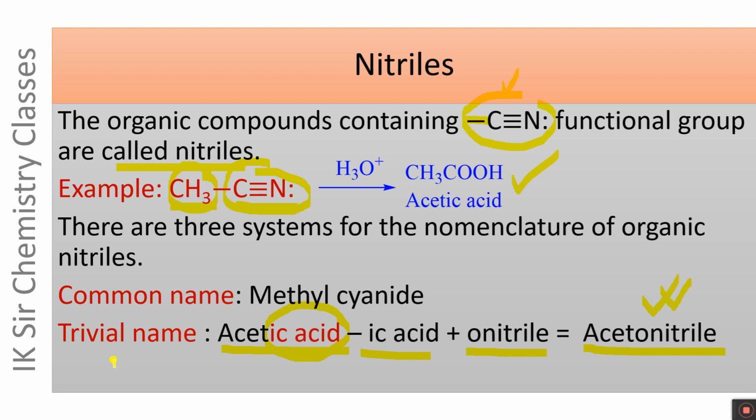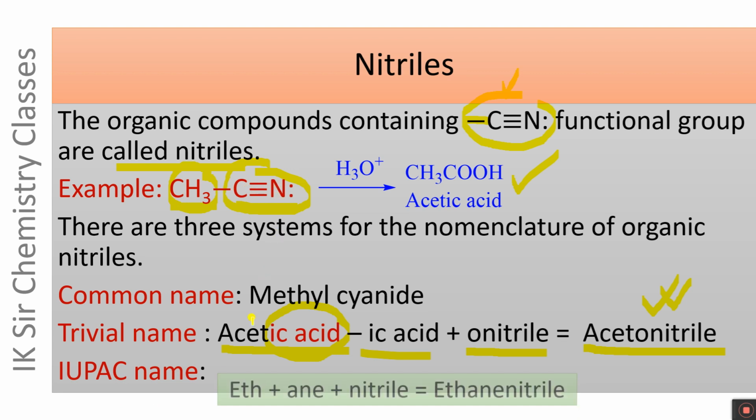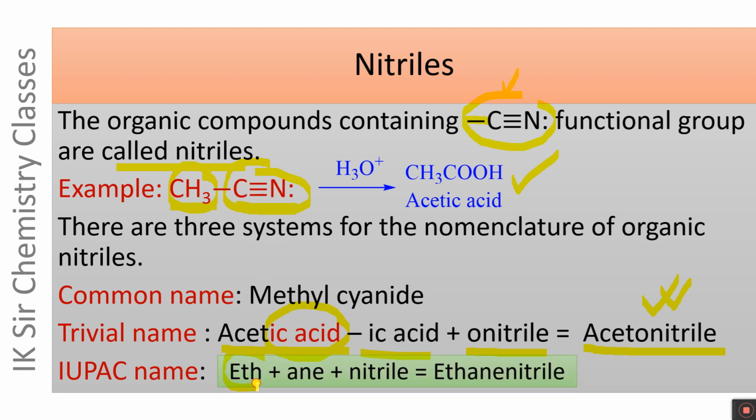And then the IUPAC name of CH3CN is written as follows. Eth for two carbon atoms in the organic compound, an for carbon-carbon single bond, and nitrile for the presence of CN functional group. The overall IUPAC name of CH3CN is ethane nitrile.